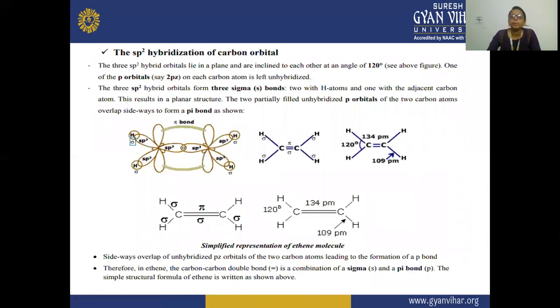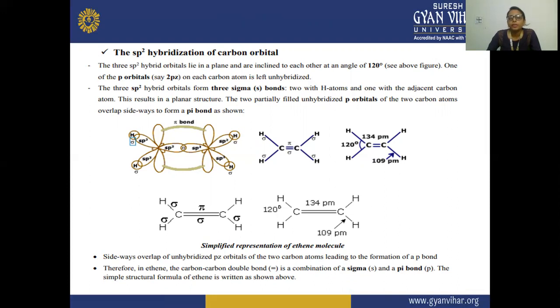Next is the sp2 hybridization of the carbon orbital. The three sp2 hybrid orbitals lie in a plane and are inclined to each other at an angle of 120 degrees. So in case of alkane, the angle is 109.5 degrees, and in case of alkene, the angle is 120 degrees.